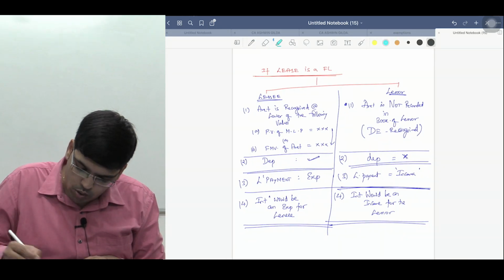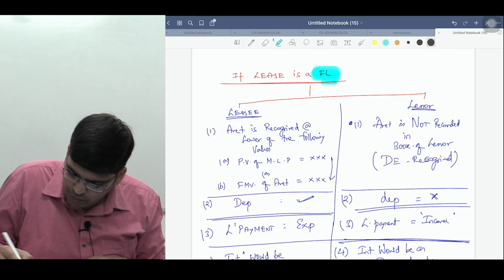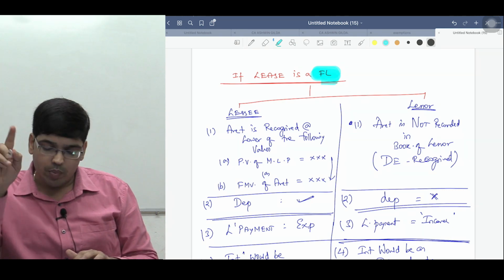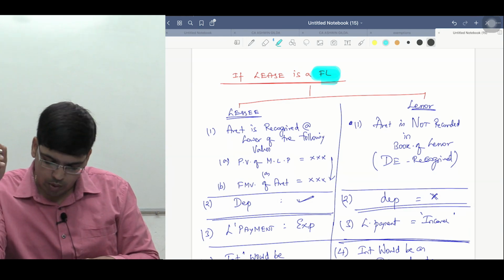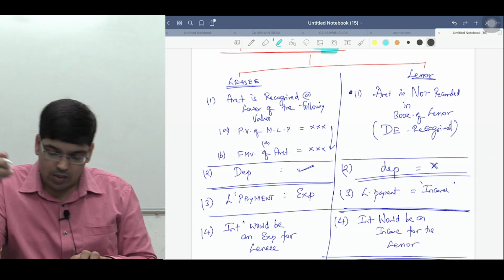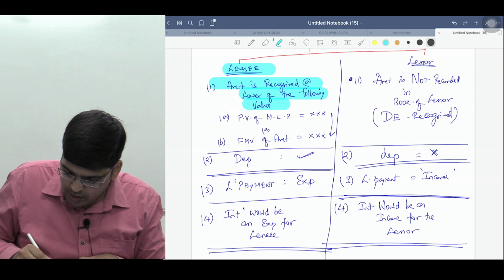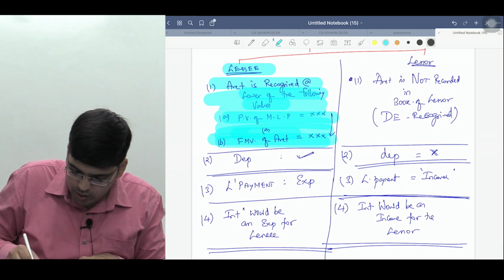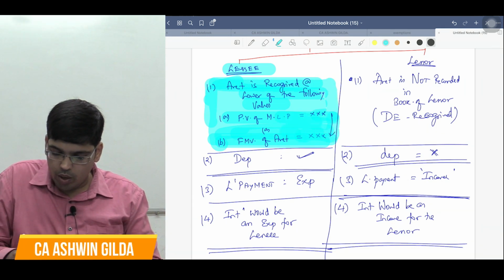In exam, what they will ask you, they'll ask only this point. They will ask you when a lease can be classified as a finance lease. You need to remember those 5 conditions. They may ask classification of lease, that is one point. Point number 2, when the lease is classified as a finance lease, how to recognize the asset? They may ask you this point also. The asset is recognized at what value, sir? At the lower of the following values. So this is what they will ask in your exam. Everything up to here they will ask, so pay attention. This is the most important aspect for your exam.